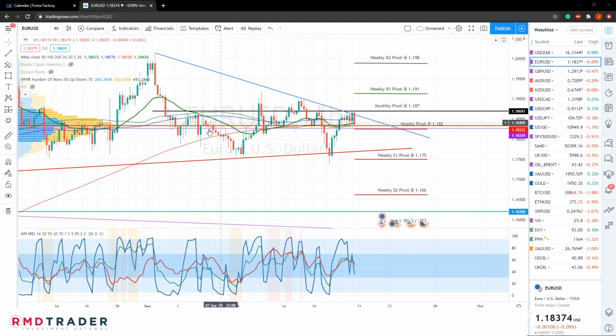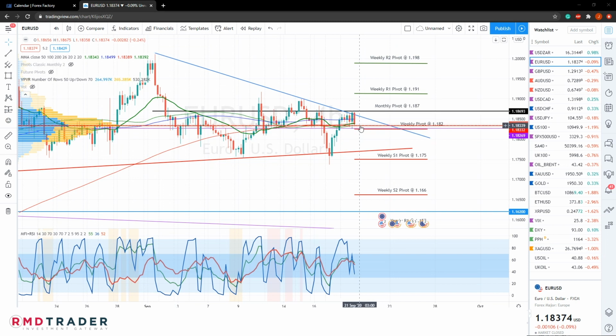Currently, we can see that price is still respecting this 4-hour 200 SMA, with price closing above it on Friday. So for this week, I think it's important to keep an eye on this weekly pivot level at 1.182. That is also coinciding with the 4-hour 200 SMA. A close above that and also above our monthly pivot especially will likely take us firstly to this weekly R1 pivot at 1.191, being the first area of resistance. And if that breaks, we will expect price to move higher towards our weekly R2 pivot at 1.198, also coinciding with that previous high.